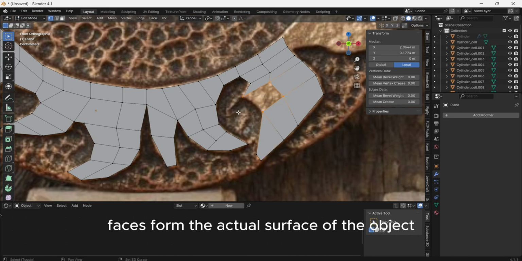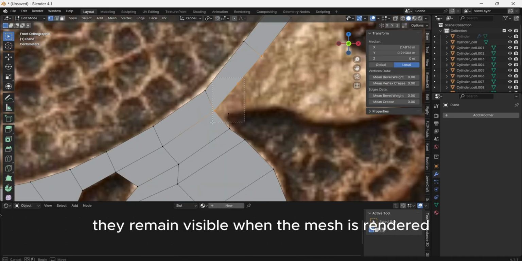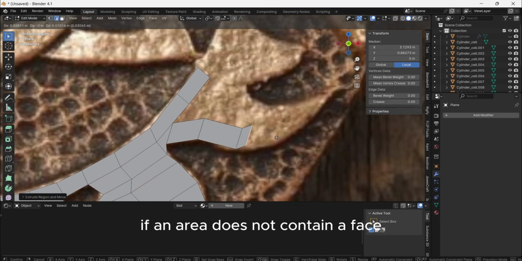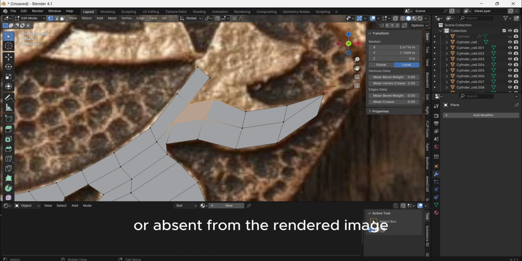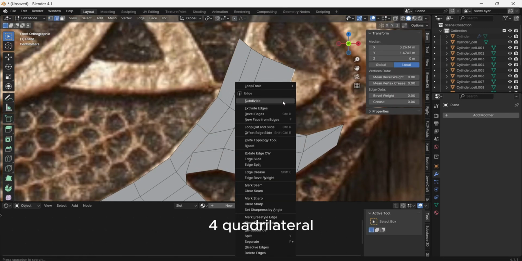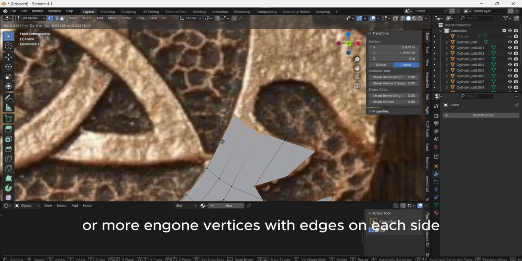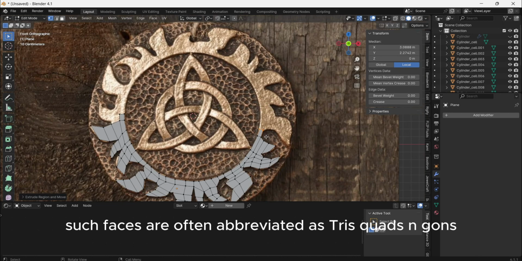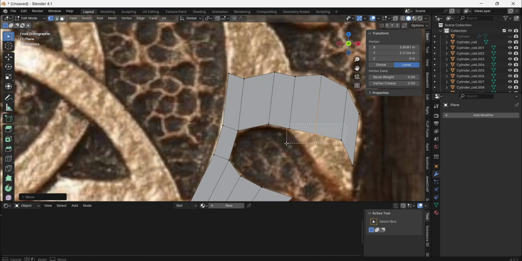Faces form the actual surface of the object. They remain visible when the mesh is rendered. If an area does not contain a face, it will be transparent or absent from the rendered image. A face is formed between 3 (triangle), 4 (quadrilateral), or more (n-gon) vertices with edges on each side. Such faces are often abbreviated as tris, quads, n-gons.